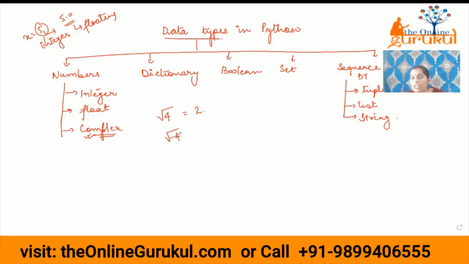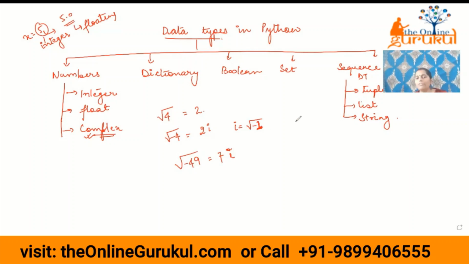It is an imaginary number, so this is nothing but 2i. i is the imaginary unit, whose value is the square root of -1. For example, the square root of -49 is 7i. So this is a complex number.